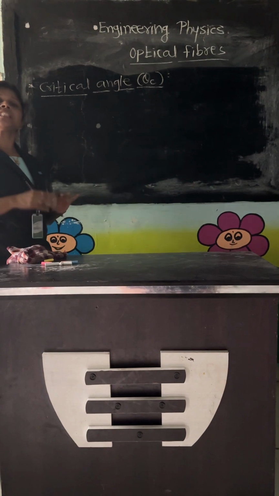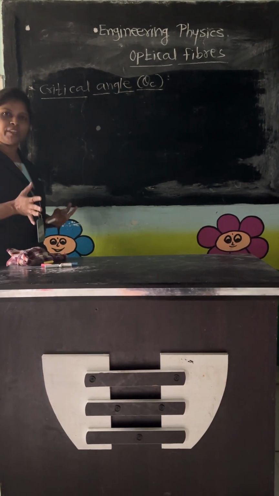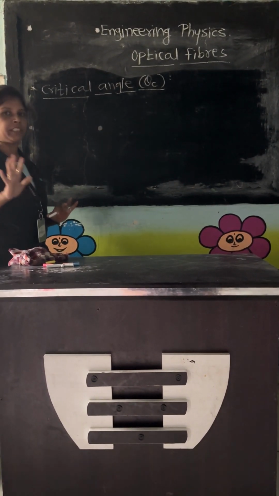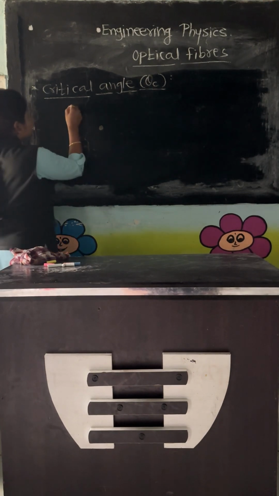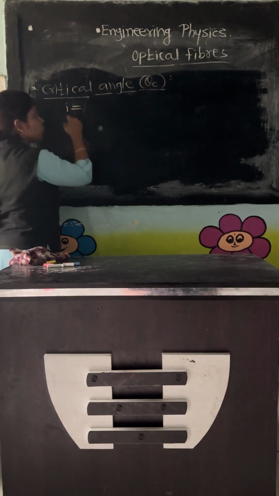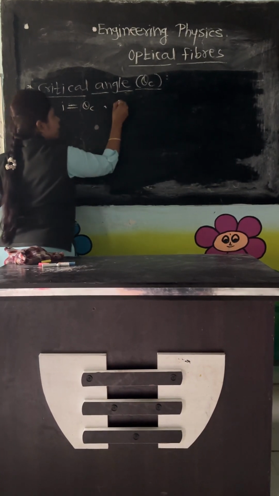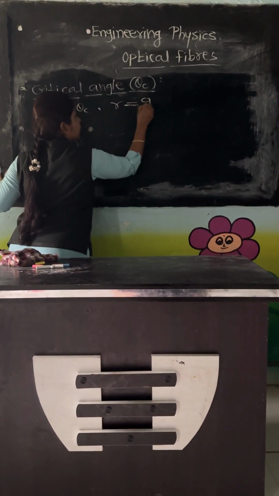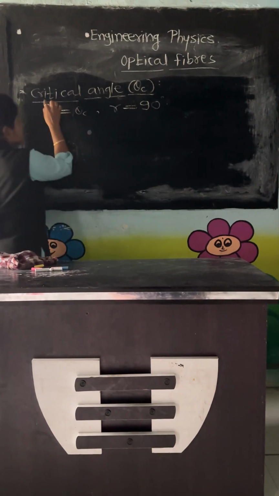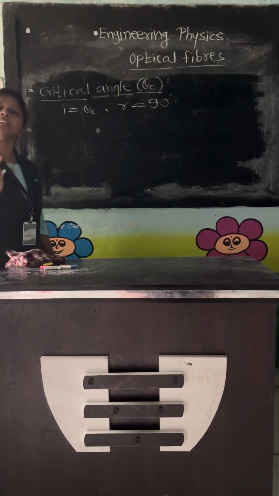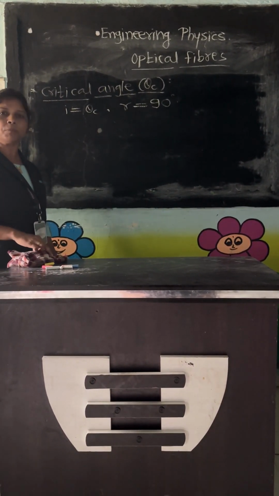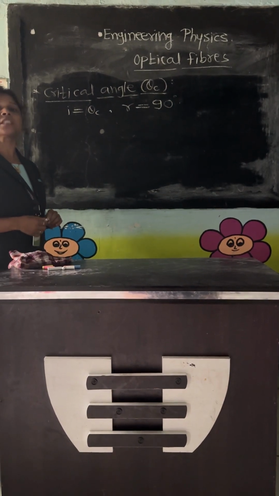Critical angle is that angle of incidence for which the angle of refraction is 90 degrees. That angle is called the critical angle, for which the angle of refraction is 90 degrees, and it can be obtained with the help of Snell's law.